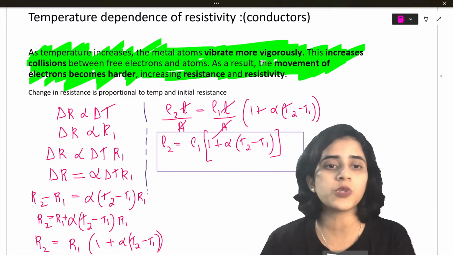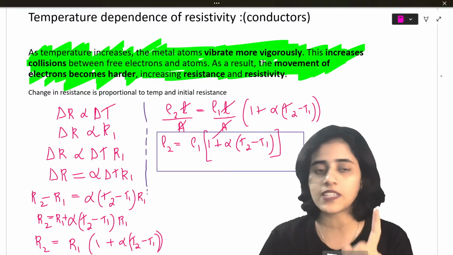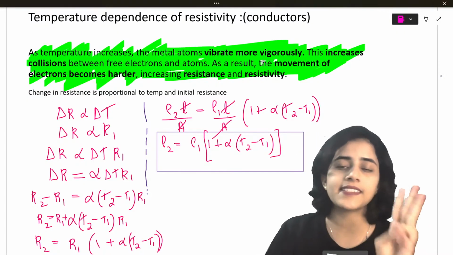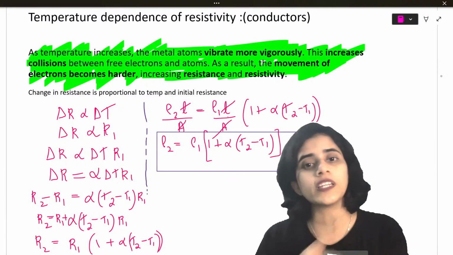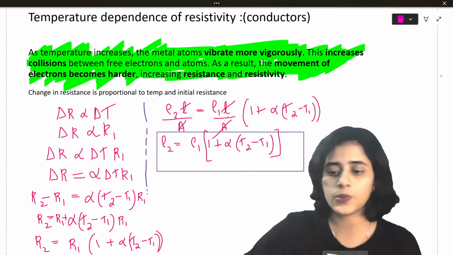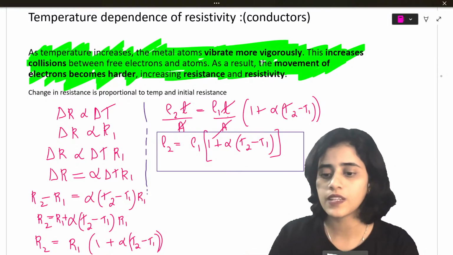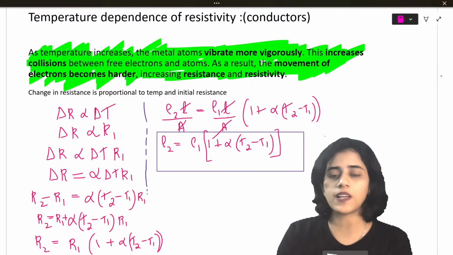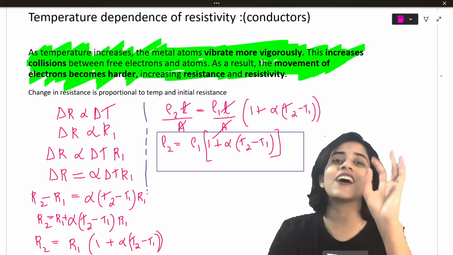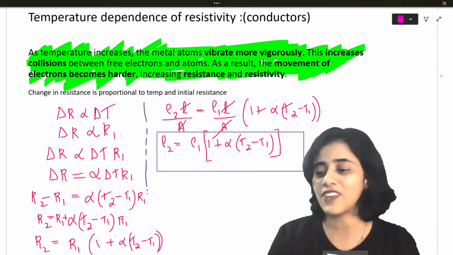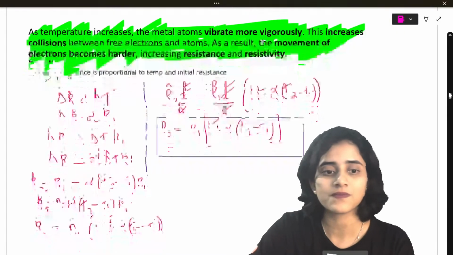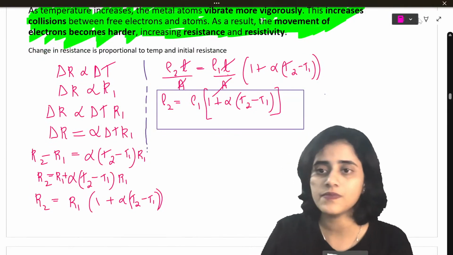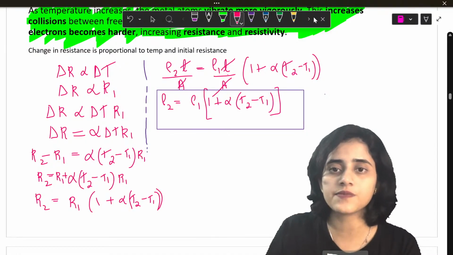Is this clear to all of you? Any doubts here? So what did we start with? We started by taking that resistance is proportional to change in temperature, and it's also proportional to initial resistance. So rho 2 equals rho 1 times 1 plus alpha T2 minus T1. Any doubts still here?